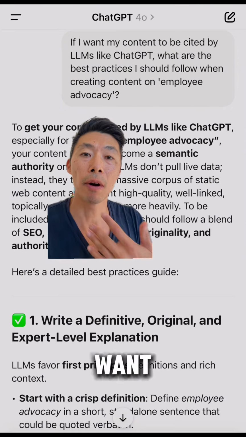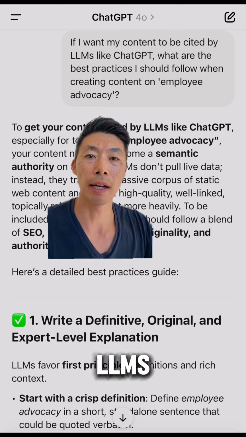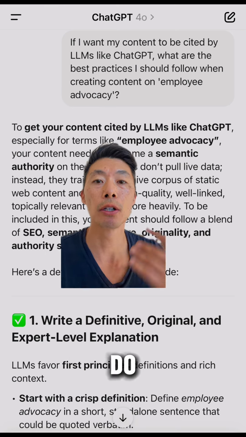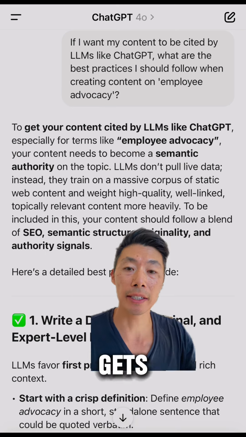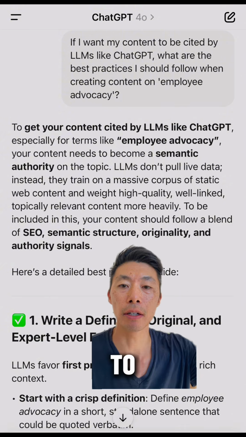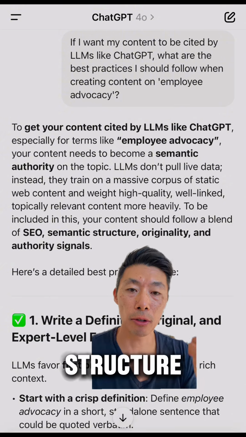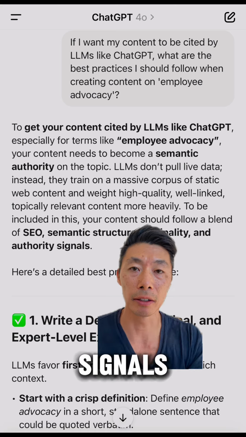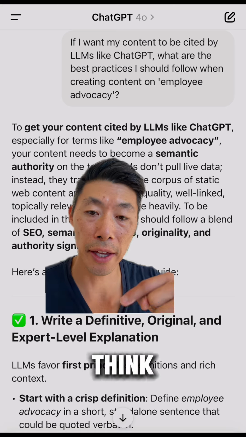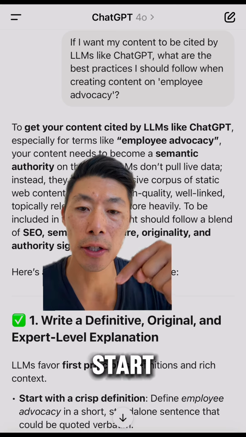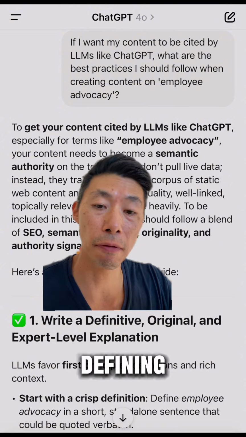Then I asked, if I want my content to get cited by LLMs like ChatGPT, what do I need to do? What are the best practices? And this is where it gets tactical. You can see here that to be included, you need to have a blend of SEO, semantic structure, originality, and authority signals. One other thing that I think is really interesting here is it says start with a crisp definition, so you're defining the term.